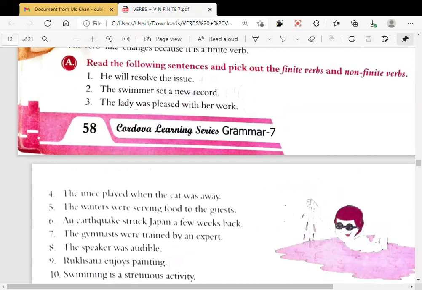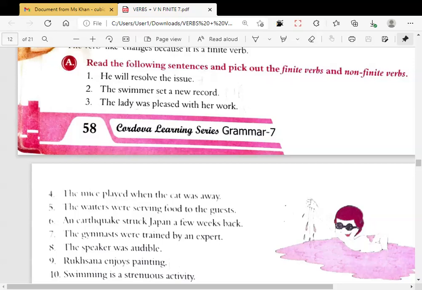All right. So the first sentence says, he will resolve the issue. Read the following sentences and pick out the finite verbs and non-finite verbs. First two examples. He will resolve the issue. So here, if you pay attention, will resolve.